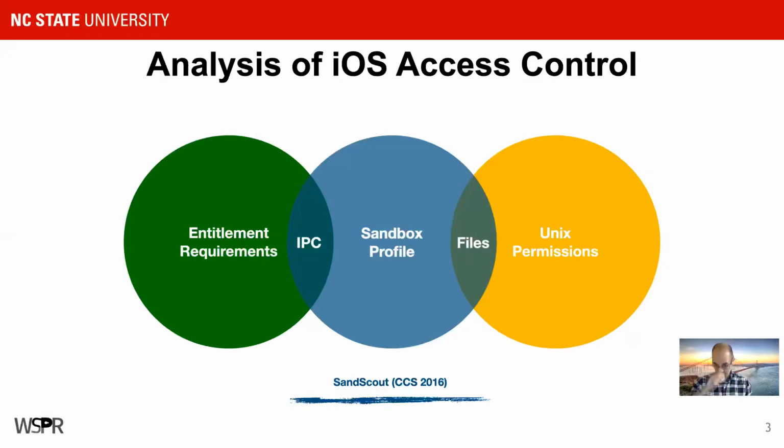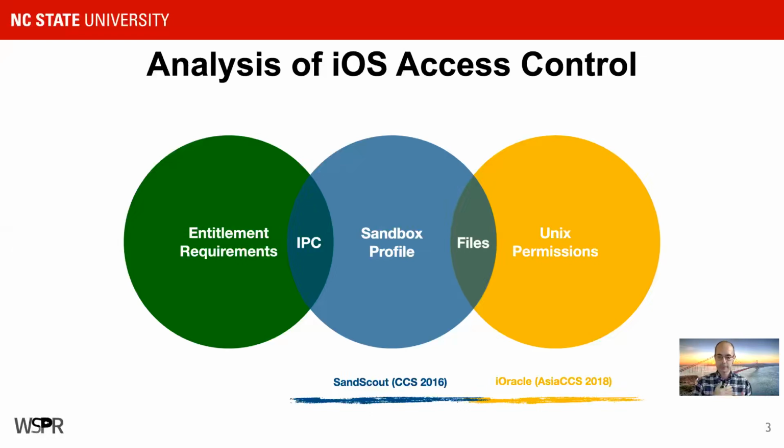It was interested in seeing, are there files that a third-party app can read and write that it really shouldn't have access to? The next paper expanded our scope not just to third-party apps, but also to system daemons. Were there system daemons that had access to files that they should not have had access to? And it also incorporated things like Unix permissions, which are the read, write, execute bits you might see on certain systems. Unfortunately, SandScout and iOracle did not consider inter-process communication.